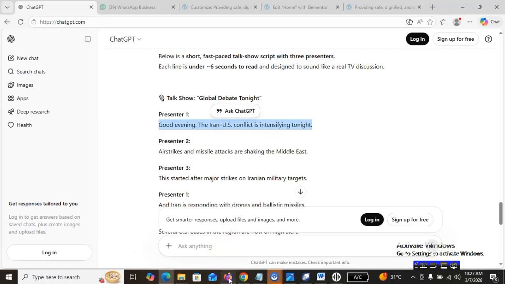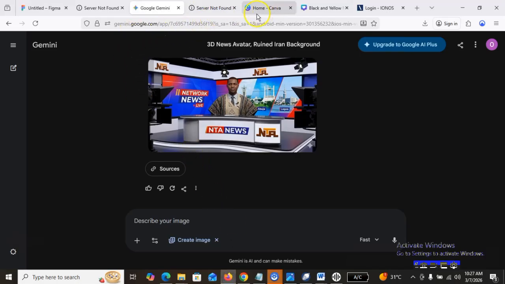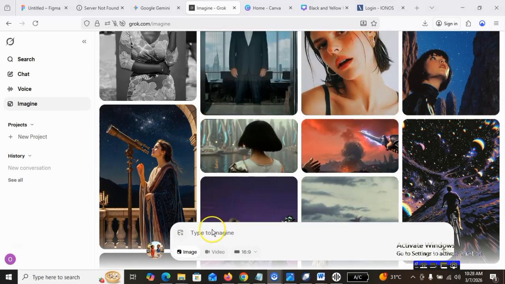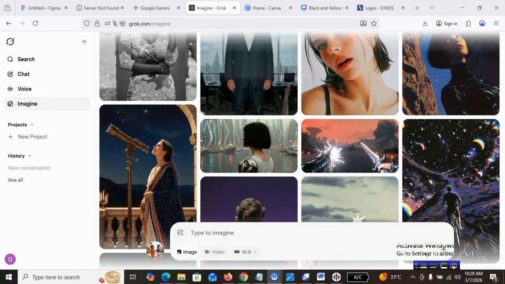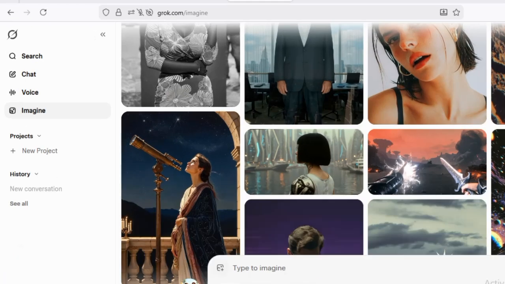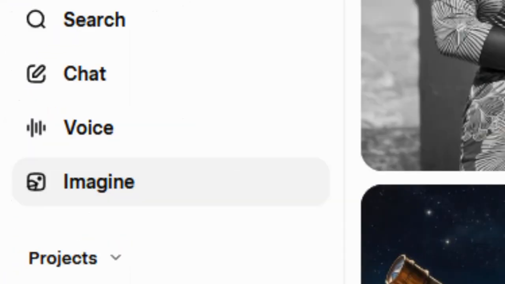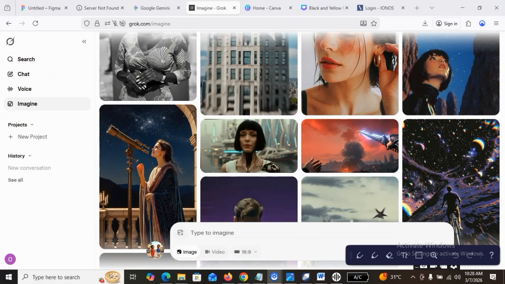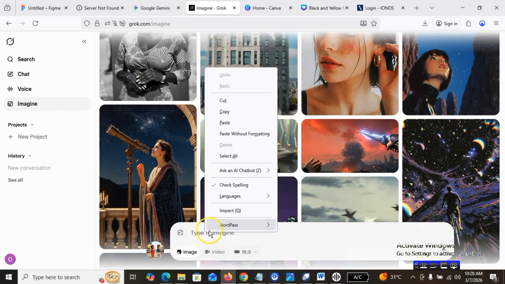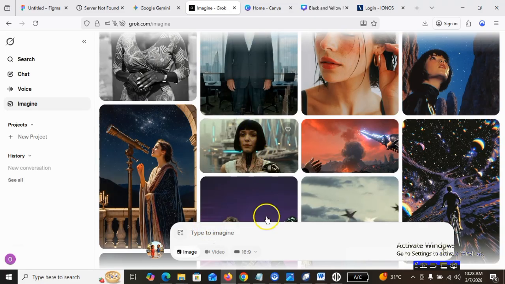Then I'll go over to my Grok AI. Alright, so this is my Grok AI. As usual, you know fully where you're supposed to go to. You're supposed to go to imaging. You come to imaging and click on imaging because this is what we want to create. Hence we want to animate our image. You go to image, don't forget that. So I'm just going to come here and drop mine.